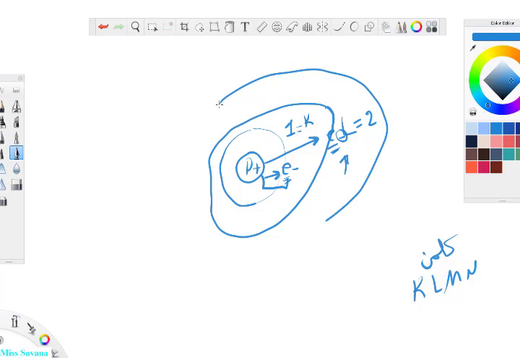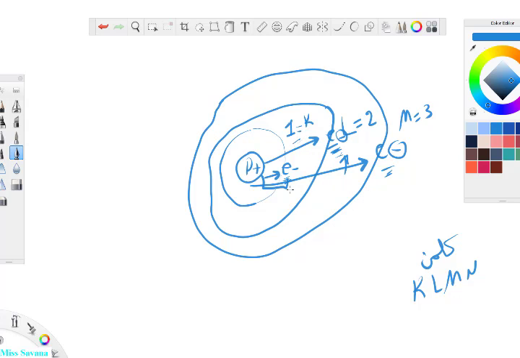For example, what if I have the next energy level, which is M? Now M equals 3. This electron will be even further than this one to be magnetized. That's why this one has a higher energy level than the second one and the first one, and so forth when I go to 4, 5.